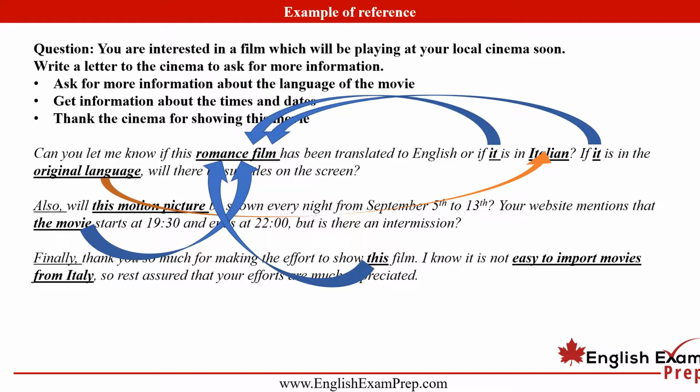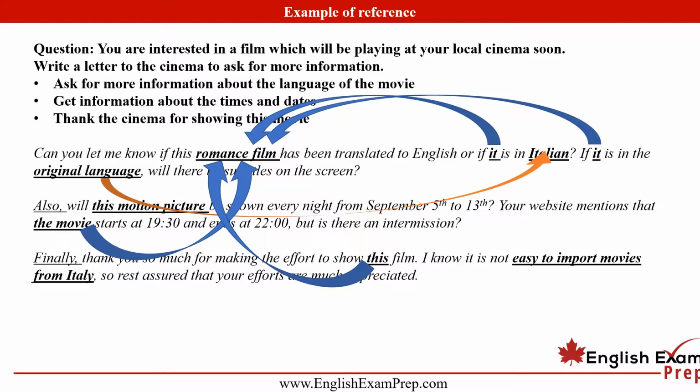Now, as we move on a little bit as well, this is an example of something where we definitely have to use that word movie or film. Use the paraphrase, of course, is what I'm saying. So in the second paragraph, the person certainly has to use the word movie or film, but he goes through the cycle. So this person uses motion picture, as we can see in the first sentence there. Also, will this motion picture be shown every night from September 5th to the 13th? Your website mentions that the movie, so cycling through, perfect.